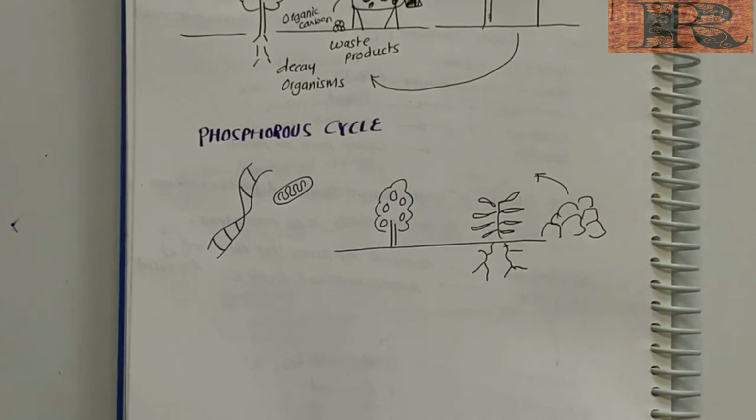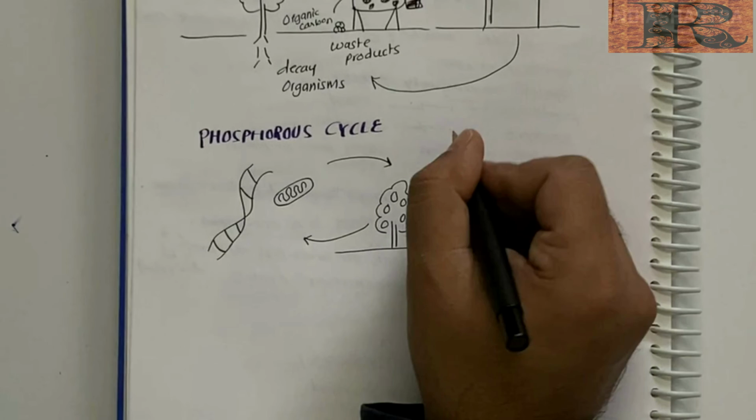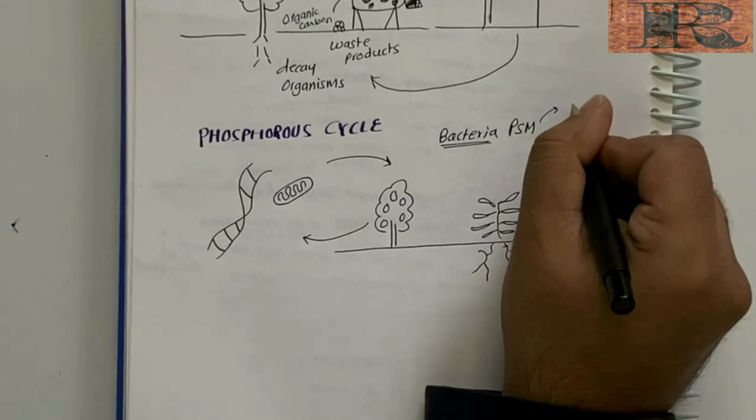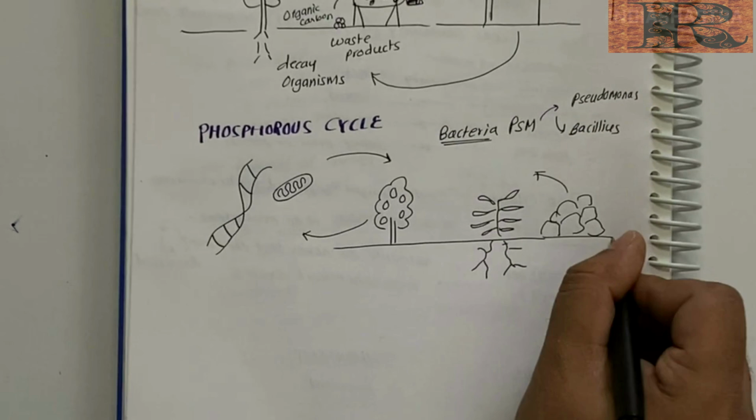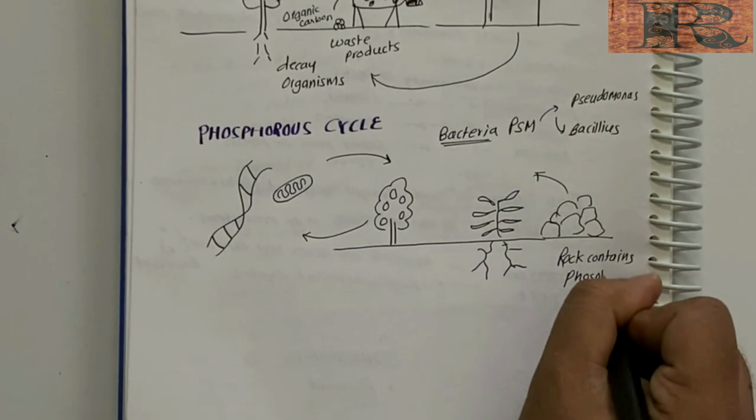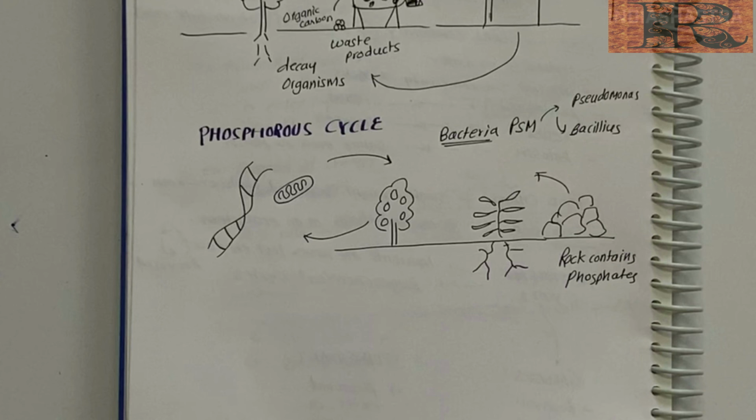Consumers get their phosphorus from plants. Phosphorus returns back to the soil by the action of phosphate solubilizing microbes (PSMs) on dead organisms. Some important PSMs are Pseudomonas, Bacillus, Micrococcus, Aspergillus, Fusarium, etc. in soil.